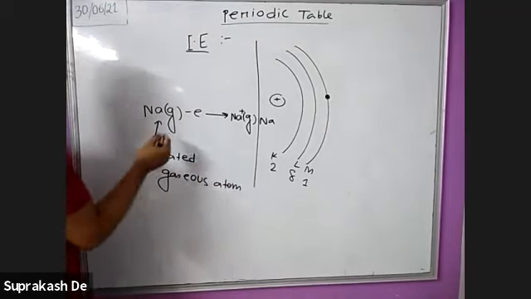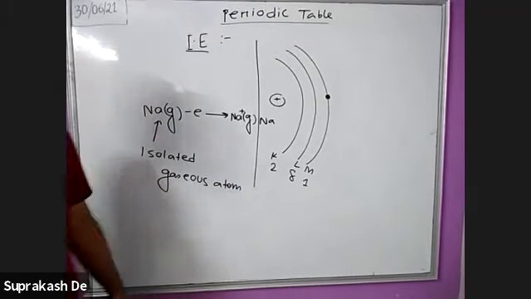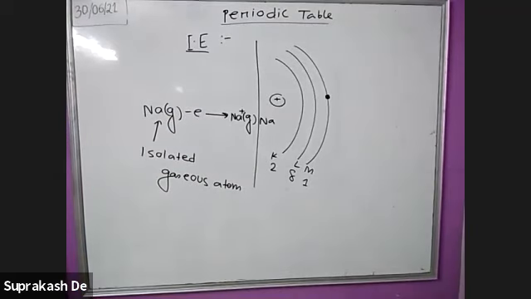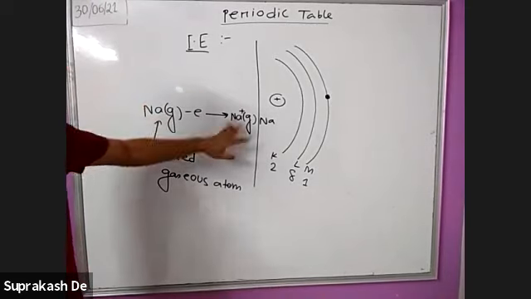Gaseous atom. To create a cation, the amount of energy which is required to release one electron from an isolated gaseous atom to create an anion. The minimum amount of energy which is required to release one electron from an isolated gaseous atom to create an anion. The definition of ionization energy is that the minimum amount of energy which is required to release one electron from an isolated gaseous atom to create an anion.